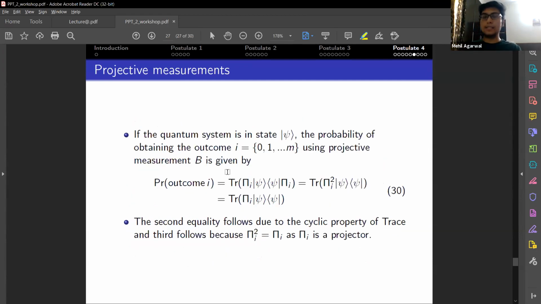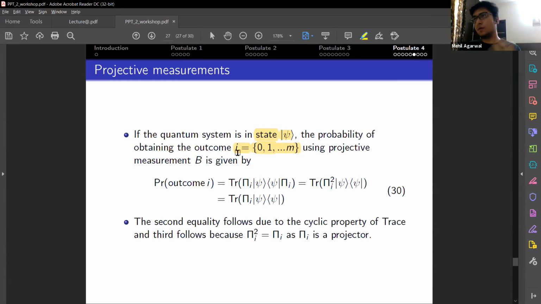Now, since in quantum systems we have superpositions, we need to first measure the probability by which we will get a certain state. So if we have a quantum system in a state psi, and there are m possible outcomes for that state.